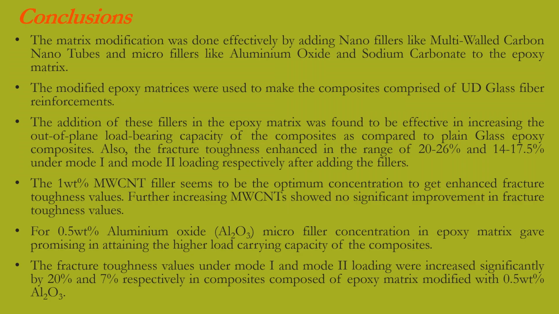Lastly, conclusions. The matrix modification was done effectively by adding nanofillers like multi-walled carbon nanotubes and microfillers like aluminum oxide and sodium carbonate to the epoxy matrix. The modified epoxy matrices were used to make the composites comprised of unidirectional glass fiber reinforcements. The addition of these fillers in the epoxy matrix was found to be effective in increasing the out-of-plane load-bearing capacity of the composites as compared to plain glass epoxy composites.